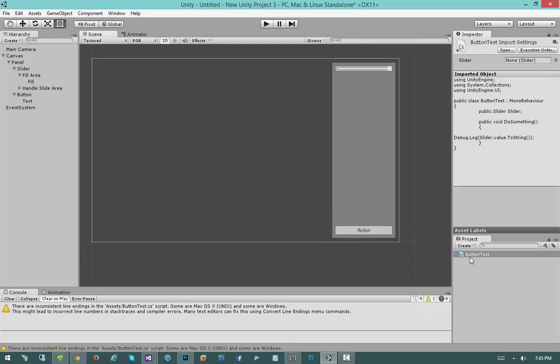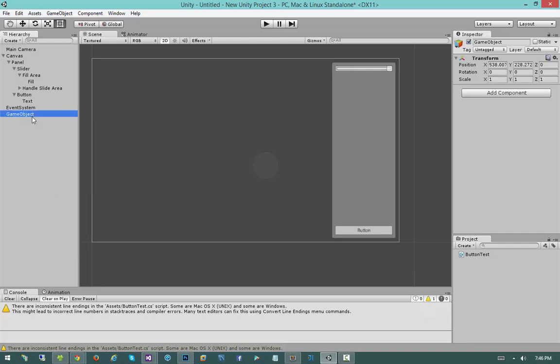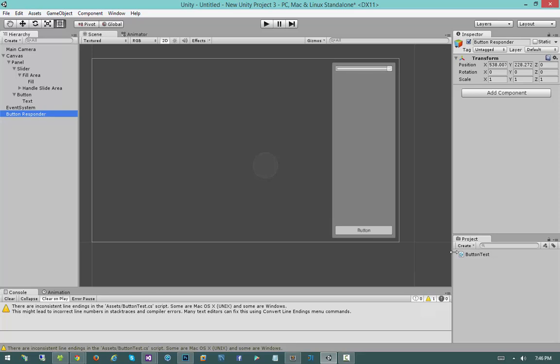The first thing I need to do is actually instantiate my button test component somewhere in the scene. So what I can do is come over here to my hierarchy, right click and say create empty. And then I'm going to call this button responder. Now the button responder game object, I'm going to add a button test component to. So I'm going to take button test, click and drag it over into the inspector.